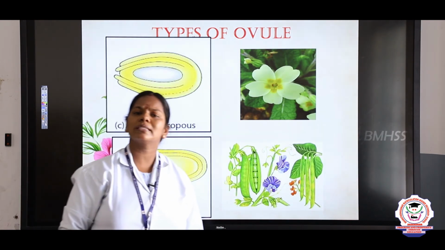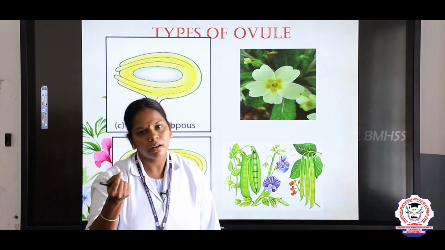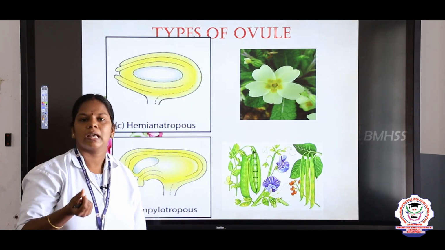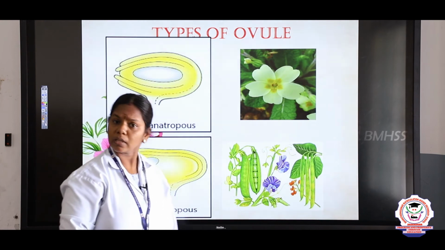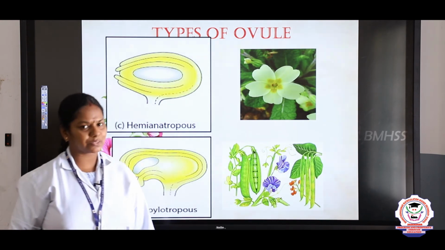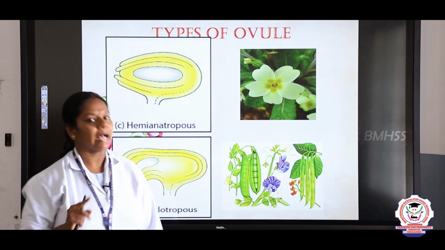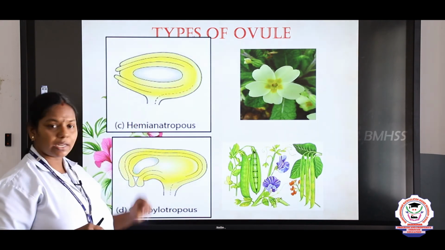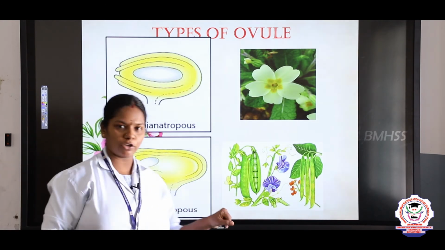The example of campylotrophous is Leguminaceae, all the legumes. What is a legume, children? Pattani vagaigal, right? All beans, peas, everything comes under the Leguminaceae. So, what are the 4 things we discussed? Orthotrophous, anatrophous, hemianatrophous and campylotrophous.